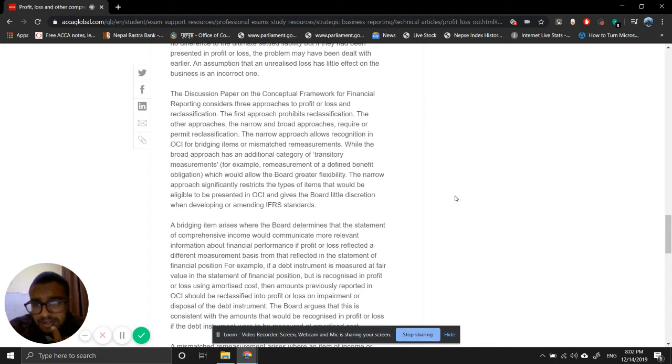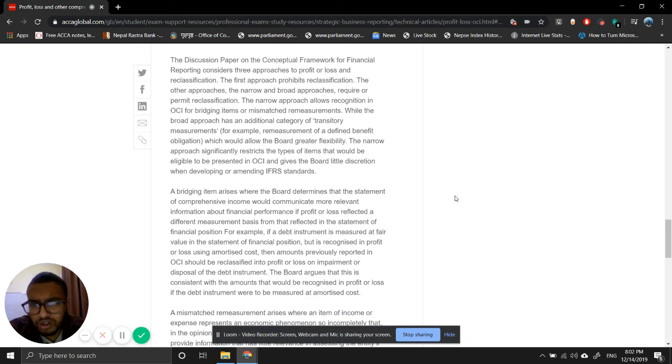Okay, a debt instrument is being measured at fair value in the statement of financial position, but it is recognized in profit or loss using amortized cost. Then the amount previously reported in OCI should be reclassified to profit or loss on impairment or when it is disposed of. The board argues that this is consistent with the amounts that would be recognized in profit or loss if the debt instruments were to be measured at amortized cost.